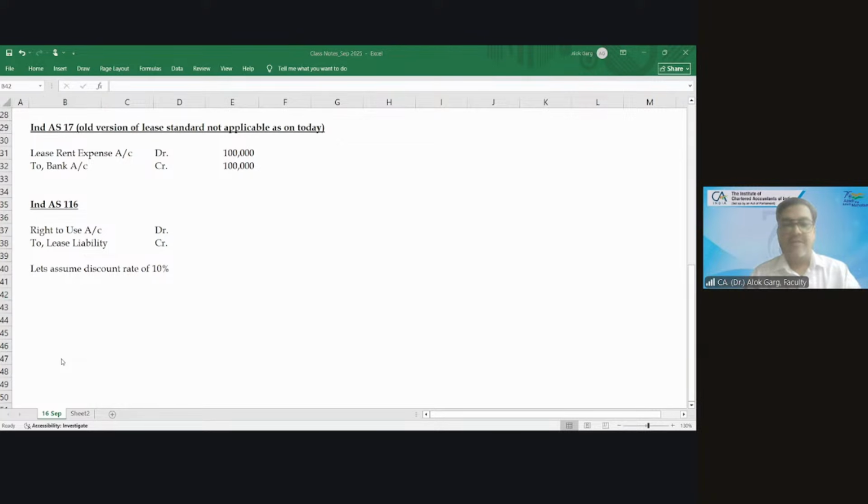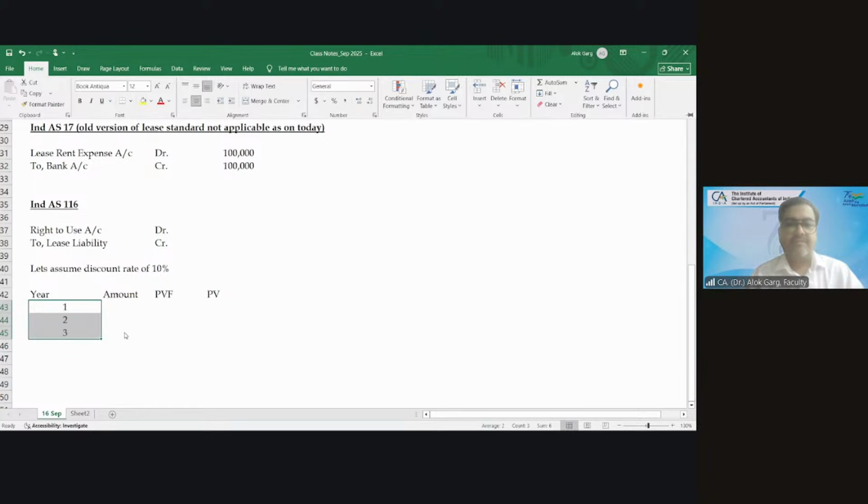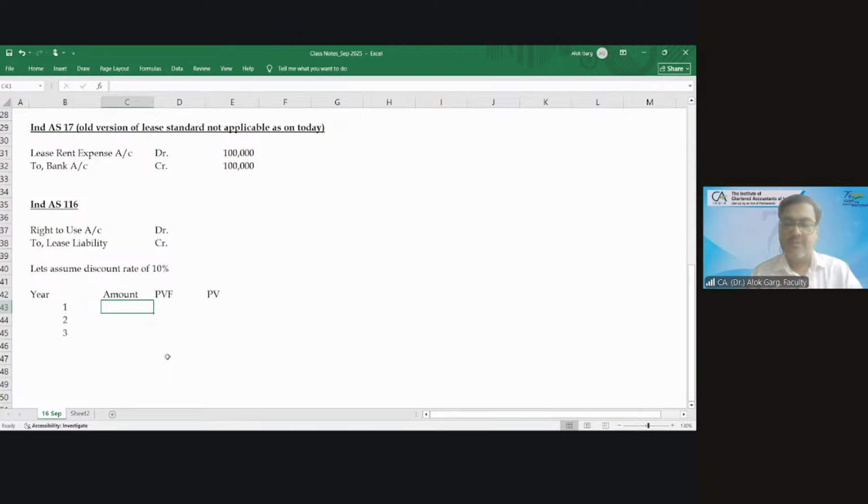So what is the accounting year, amount, present value factor, and present value? Year 1, 2, 3. How many years? 3 years. What is the amount? 1 lakh every year.